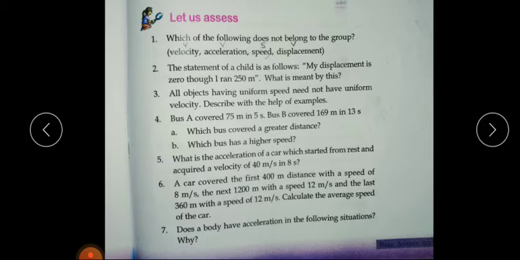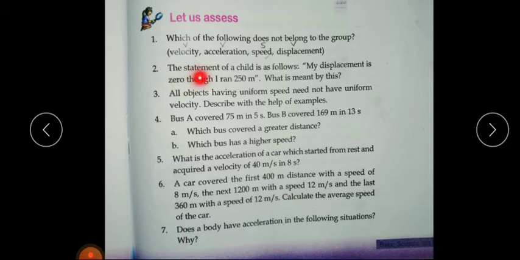Next, I told you to find the answers to let us assess. So now I will tell the answers. First question, which of the following does not belong to the group? Velocity, acceleration, speed, displacement. So the answer is speed, because velocity, acceleration and displacement, all these are vector quantities, while speed is a scalar quantity.